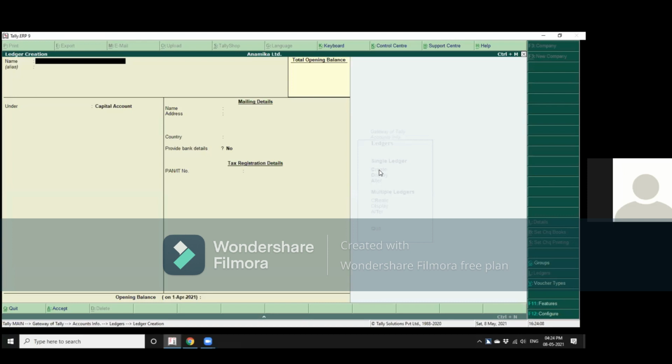No, it's okay. Okay. Unfortunately, this is the clearest that the JAWS can be, but that is why I'll be repeating everything that JAWS is saying. So, as I said, when we go into accounts info, we have various options like group, ledger, and voucher types. And now in ledgers, I went into single ledger and create a ledger.